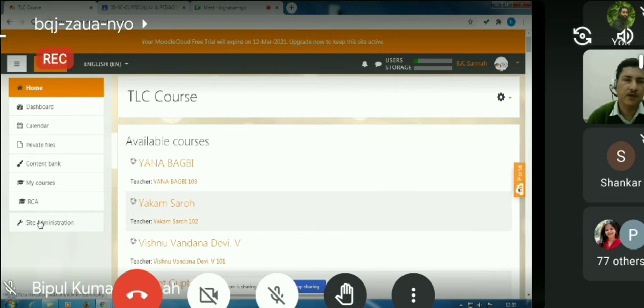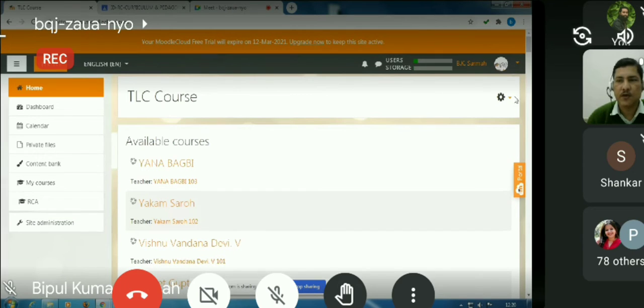And if you have joined, you will not get to see this one because this button is only for the one who is the administrator for the site. As of now, the site is administered by me. That's why this button is being seen here. But as a teacher, you will not get to see this site administration button.